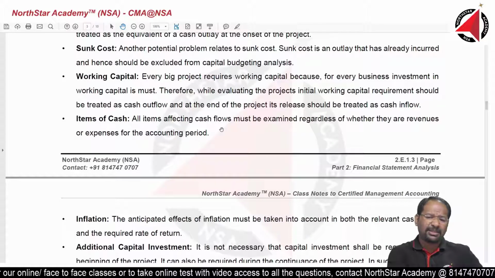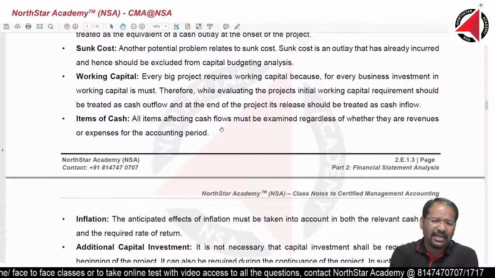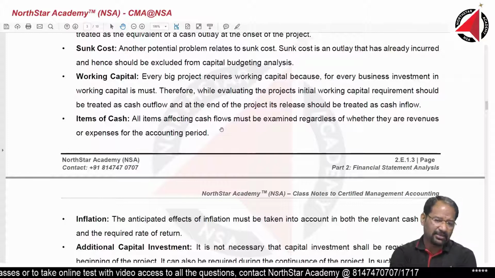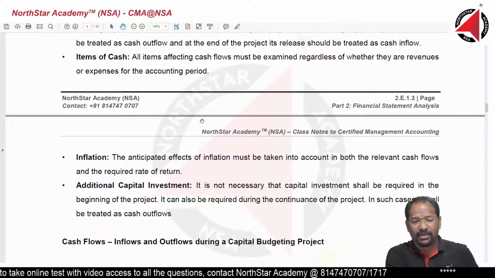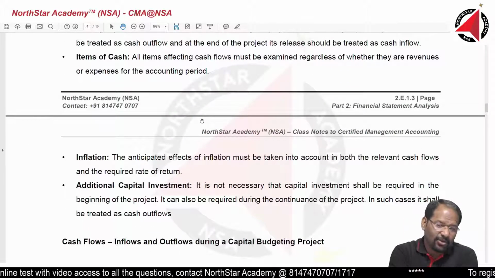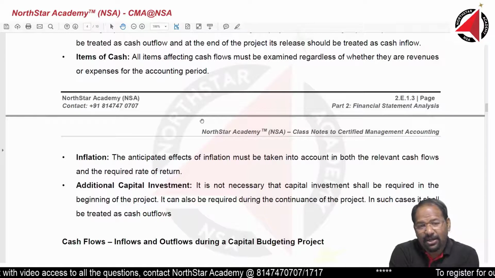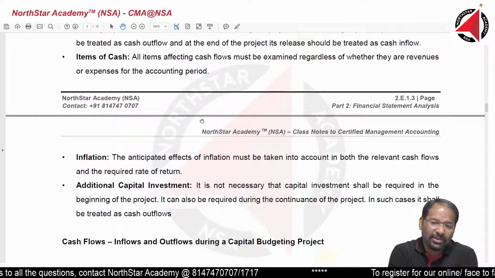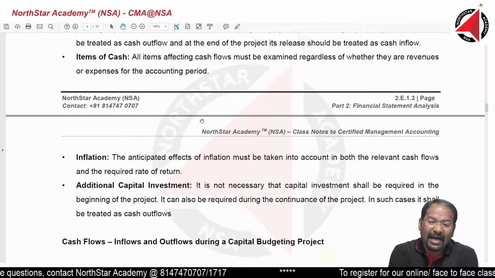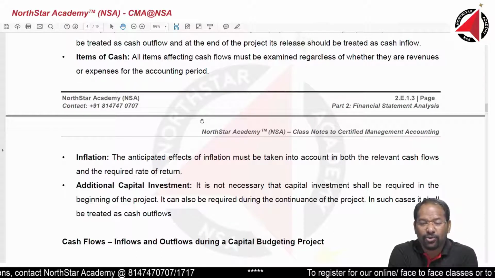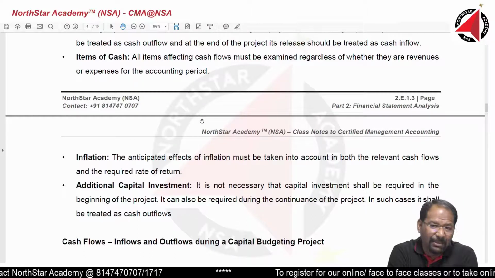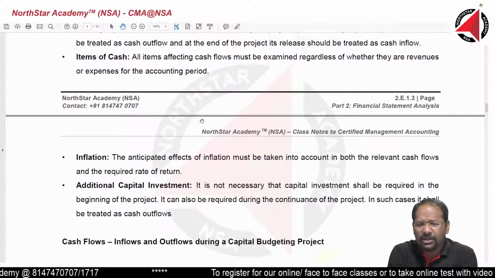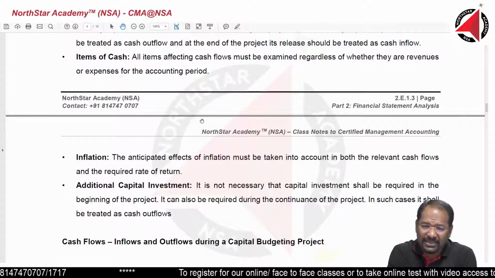Next, items of cash. Items of cash means all the items that are going to affect the cash inflow, cash outflow have to be examined. Inflation. Inflation is going to eat into the returns that you are going to get. If there is higher inflation, there has to be a higher rate of interest that you are using, or what we call cost of capital, or discounting factor. What are all these? Practically, I will explain once again.